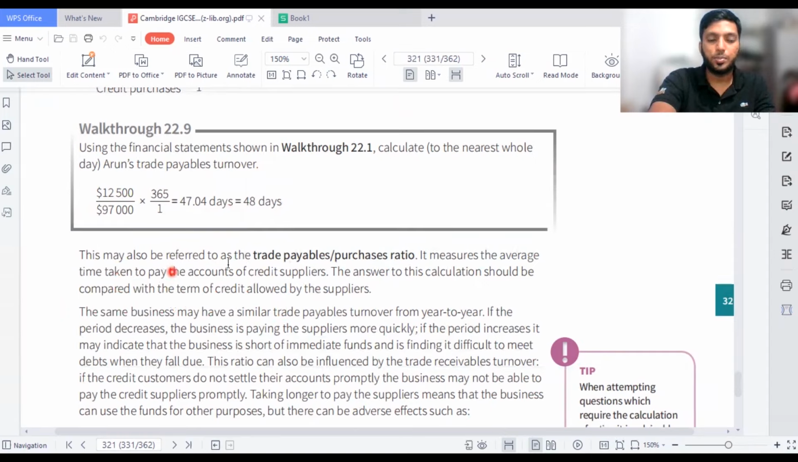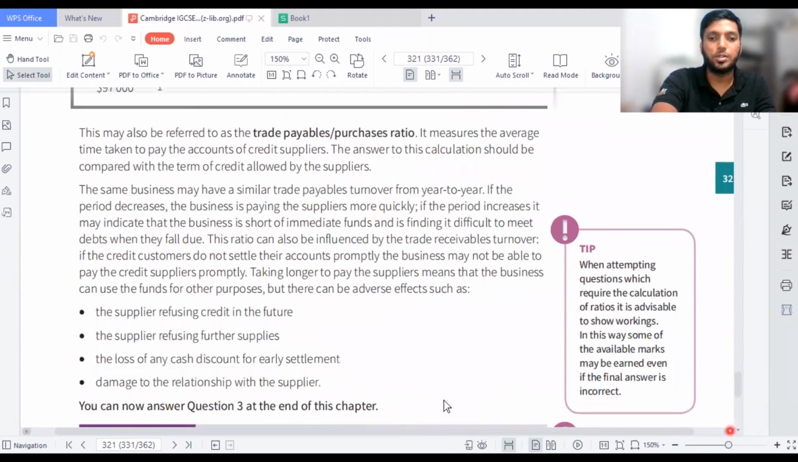This may also be referred to as the trade payables purchases ratio. It measures the average time taken to pay the accounts of credit suppliers. The answer to this calculation should be compared with the term credit allowed by the suppliers. The same business may have similar trade payables turnover from year to year. If the period decreases, the business is paying suppliers more quickly. So the faster the payment they are making, the better the service will be.